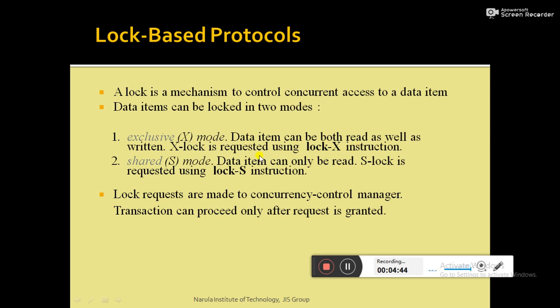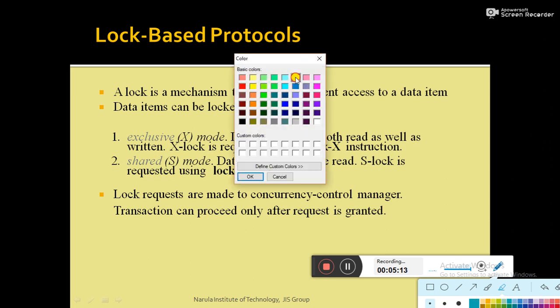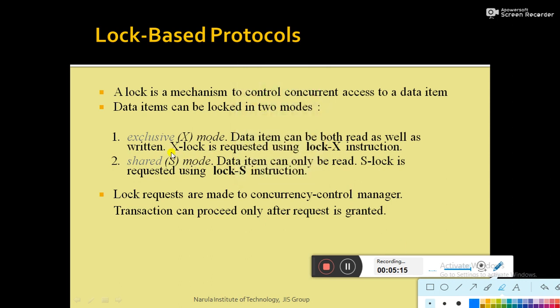That means if a transaction acquires an exclusive mode lock on a particular data item X, then data item X can be read as well as written by the transaction. The transaction can perform both operations, read as well as write. It is denoted by X-lock, which is the simple notation. With that lock-X notation, we can represent exclusive mode lock. The X-lock is requested using the lock-X instruction.